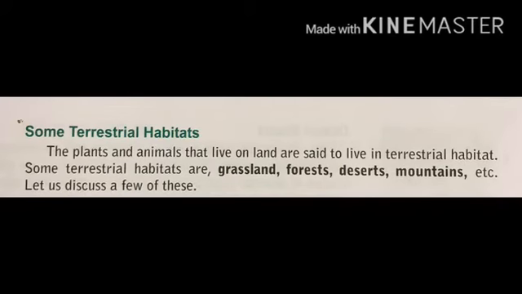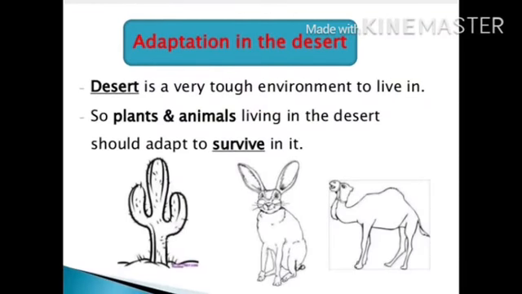To survive in a particular habitat, the organism has to adapt itself to its climatic condition. The plants and animals that live on land are said to live in terrestrial habitat. Some terrestrial habitats are grasslands, forests, deserts, mountains, etc. Let us discuss the adaptation of the different habitats. Let us start with the adaptation of desert habitat.